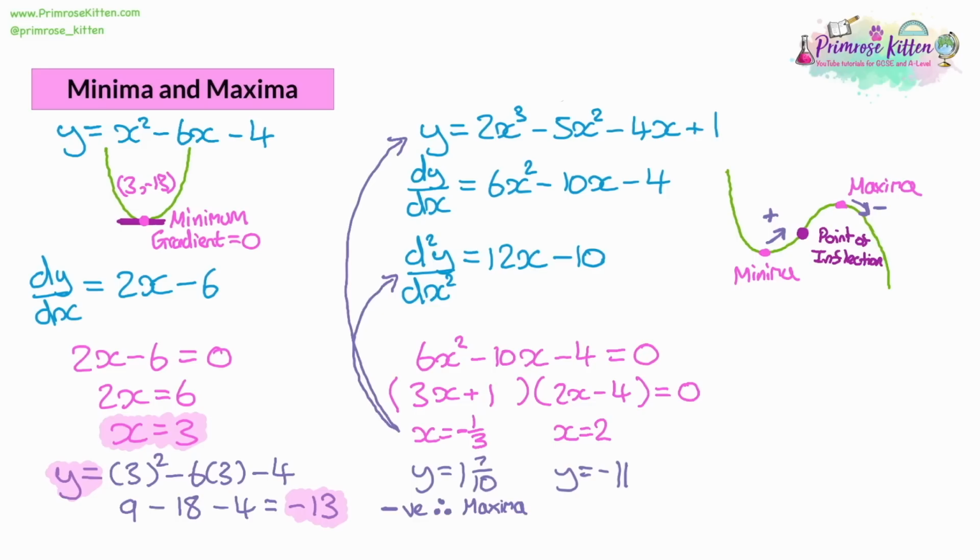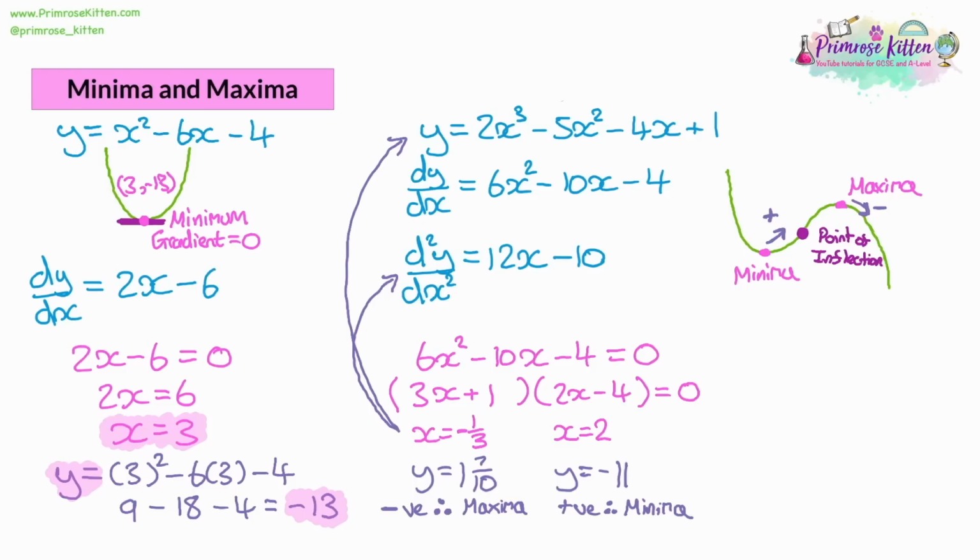With the other one, when x is equal to 2, there'll be 12 lots of 2 take away 10. So that'll be 24 take away 10. That'll be positive. So if it's positive, we can see in the diagram that after a minima, we have a positive gradient. So it's positive, therefore, it's going to be a minima. And we could do this with the quadratic as well. So with the quadratic, when x is equal to 3, the second derivative, 2x minus 6, the second derivative is going to be a 2. So that's positive, and that tells us that this is going to be a minima, which is the way I drew it. So now we know which one's a maximum and which one's the minimum.